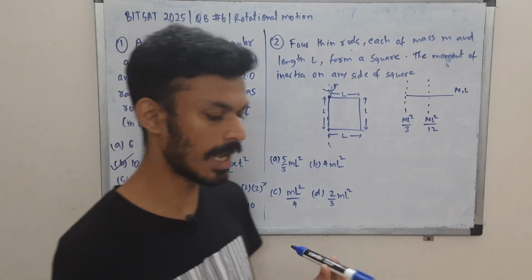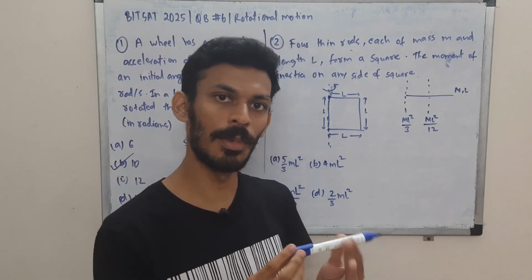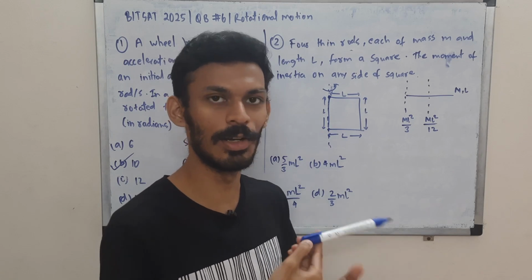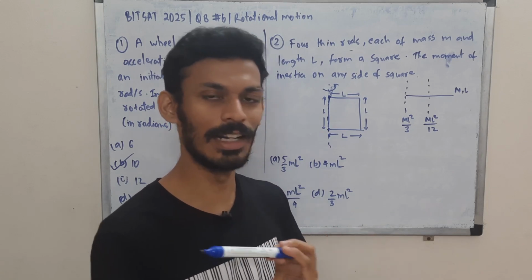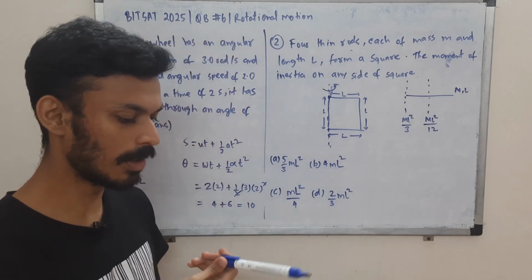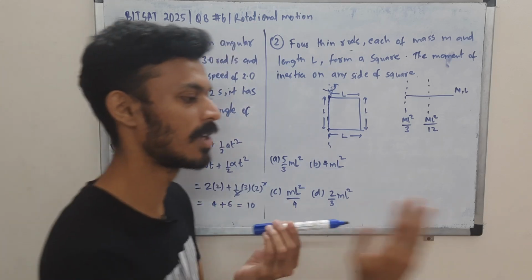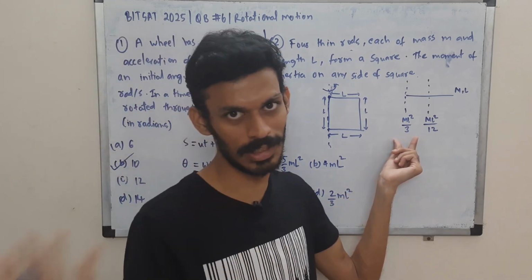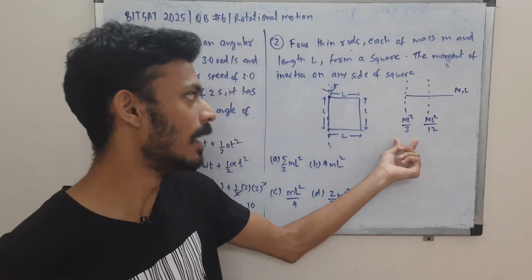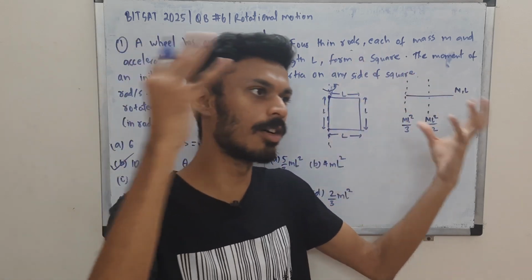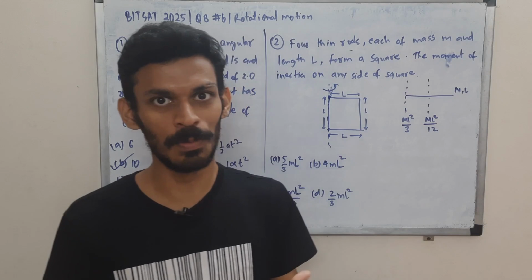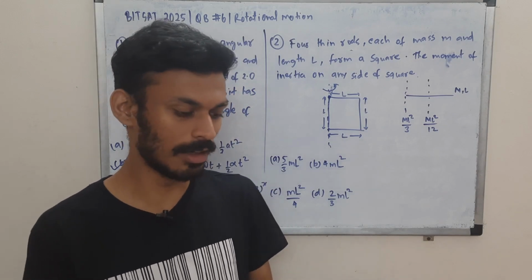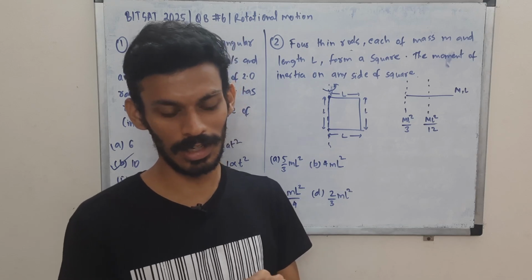About this axis is it difficult to rotate, or about this axis? You can see the difficulty is in rotating about the axis at the edge, since the mass is distributed very far from it. So this will have higher moment of inertia. Moment of inertia is the analog of inertia in linear motion, so here there is more difficulty in rotating than here.